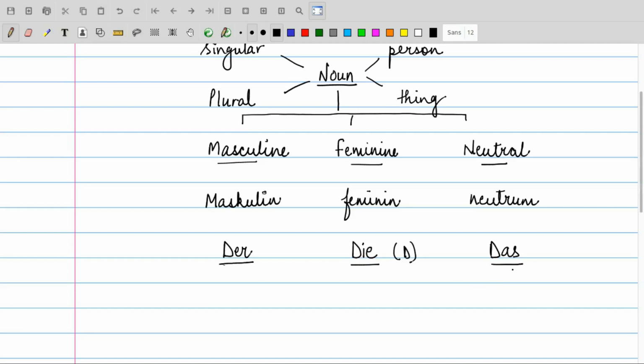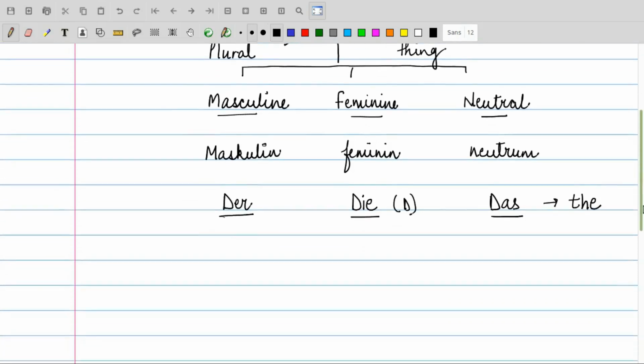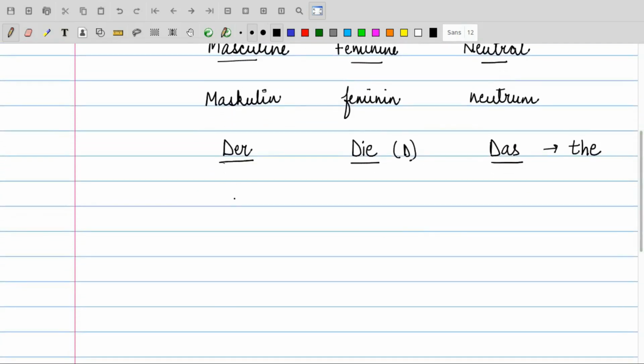All these three words in German refer to the "the" of English. That is the bestimmte article, the definite article. If I give you some examples for this, the man in German is called Mann. Because I know that Mann is masculine, I give this the article der. Der Mann. Uncle in German is called Onkel. Onkel is again masculine, so I give the article der to it.